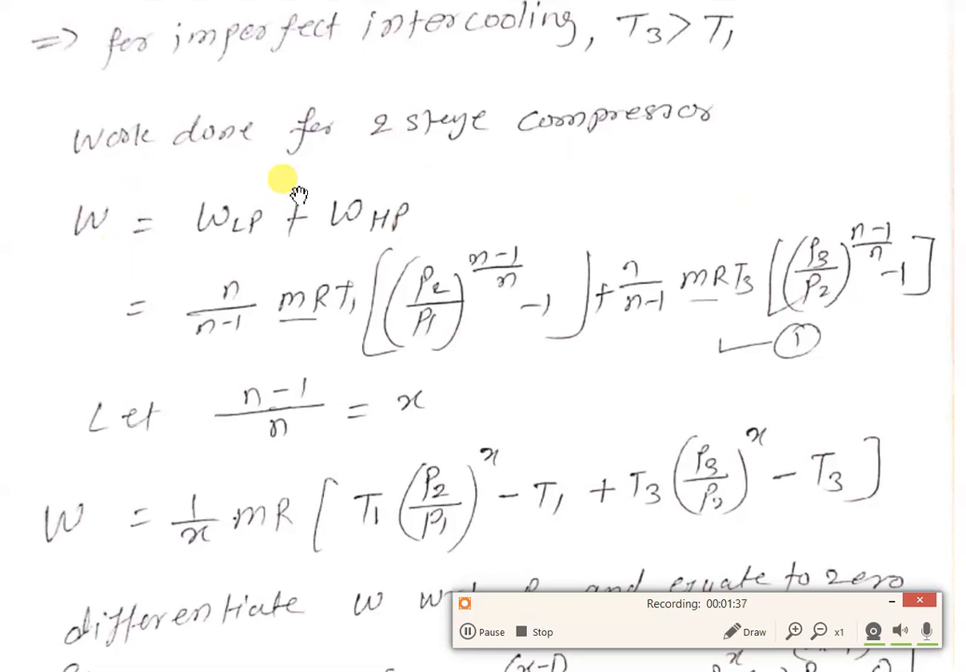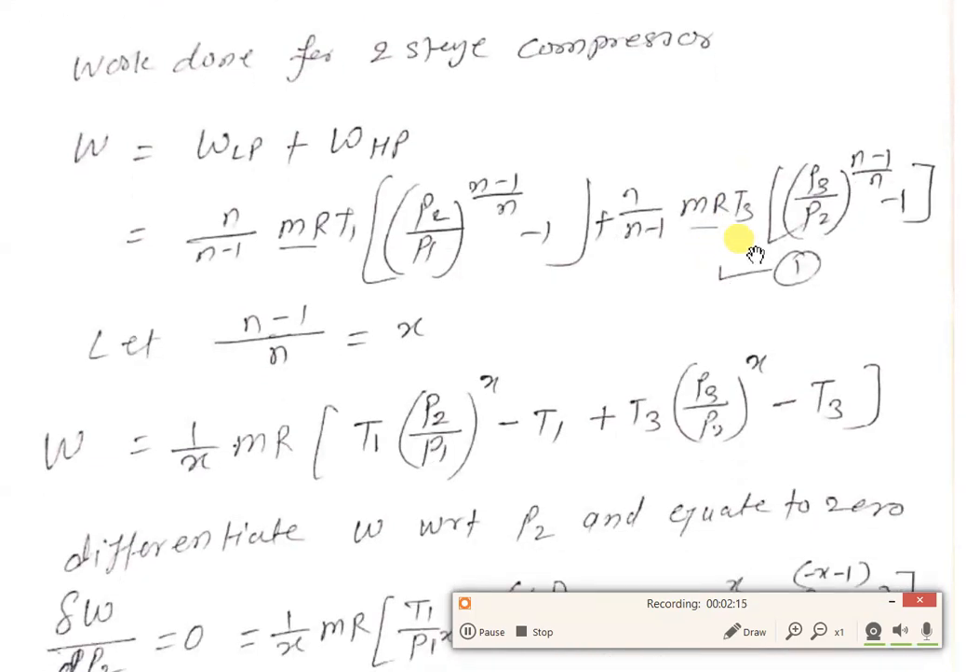Now for a two-stage compressor, the total work is the sum of the work required in the first cylinder plus the work required in the second cylinder. The formula for WLP is n upon n minus 1 mRT1 (P2 by P1) raised to power n minus 1 upon n, minus 1, plus n upon n minus 1 mRT3 (P3 by P2) raised to power n minus 1 upon n, minus 1. Since for the first stage point 1 is the start of compression, we use mRT1, and for the HP compressor point 3 is the start of compression, therefore we use T3.